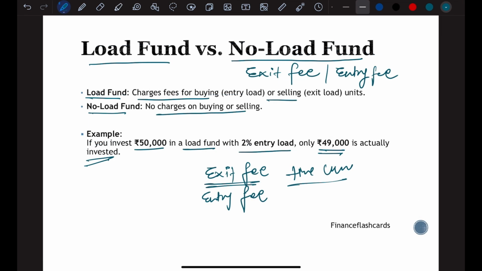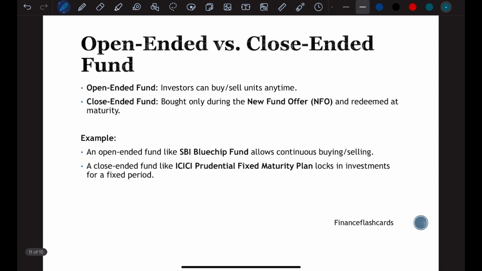Moving on to the next word, which is open ended versus closed ended fund. Now what are open ended funds?